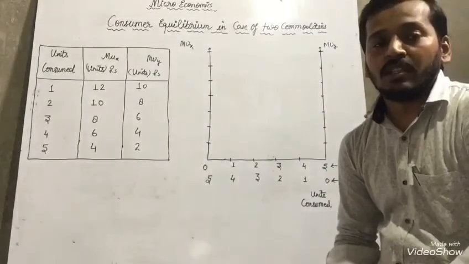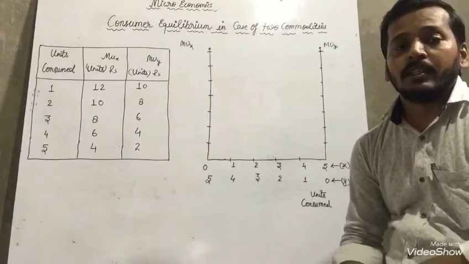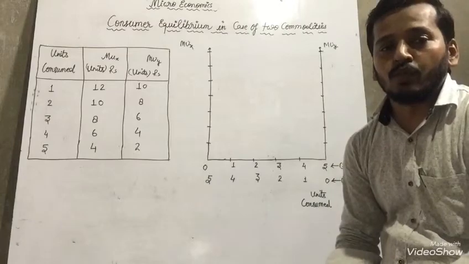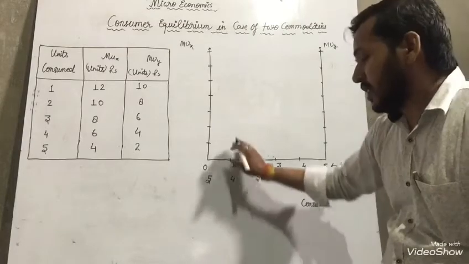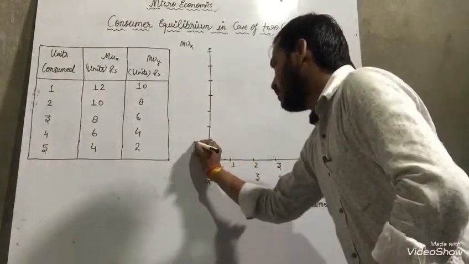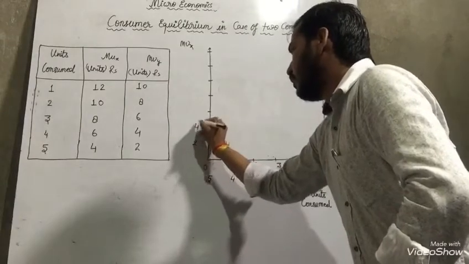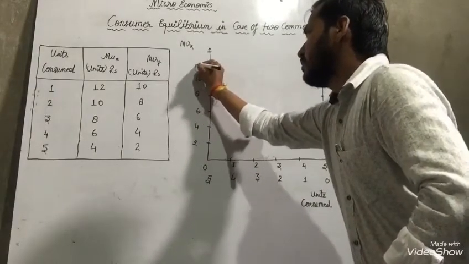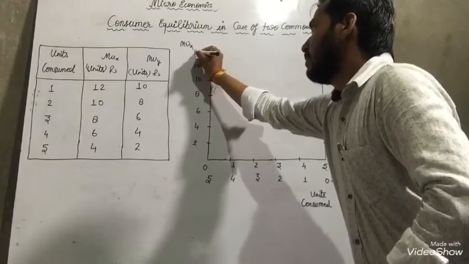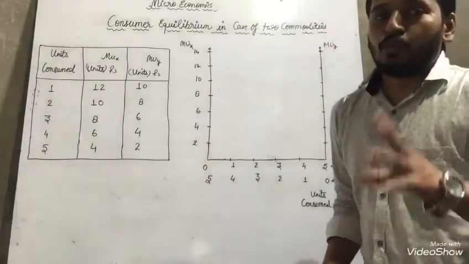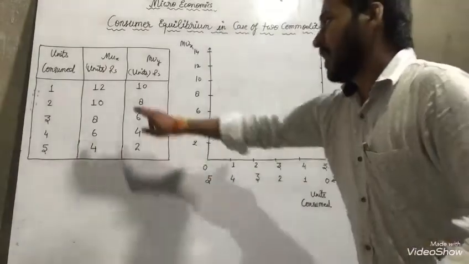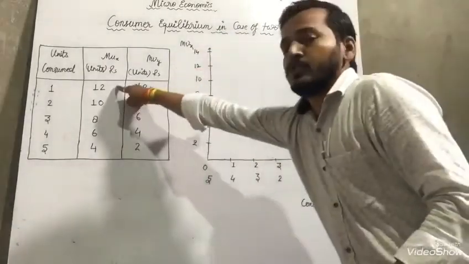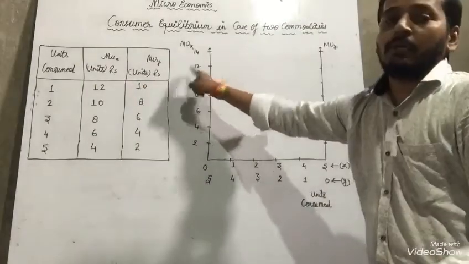So dear students, listen carefully and write it in your copy. Make this picture, understand it very well. So here are the places. You are going to write 2, 4, 6, 8, 10, 12, 14. A gap of 2 I had given. Why? Maximum unit is only 12. MUX maximum is 12, so up to 12 we represented.